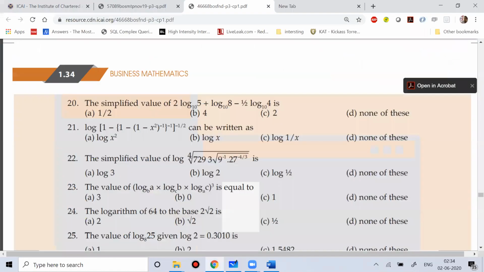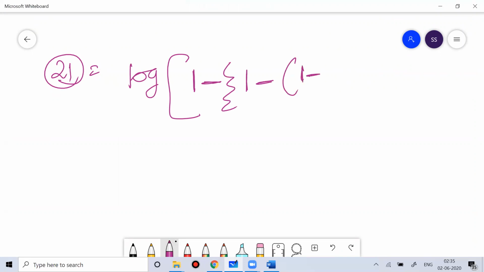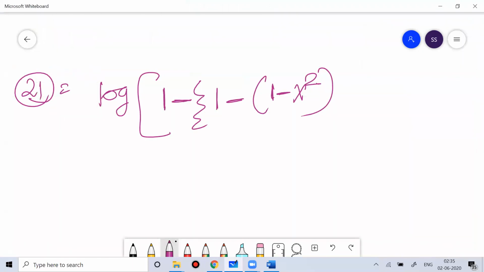You see, question number 21 is a good question. Let's try this question. So that is log of 1 minus, in curly brackets, 1 minus x square, minus 1, then again minus 1, and then to the power minus 1 by 2.